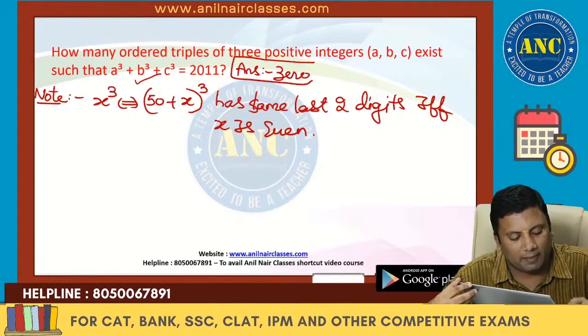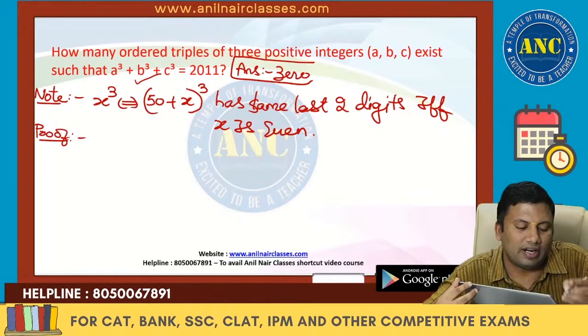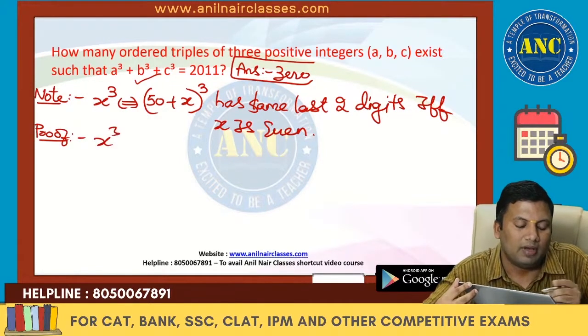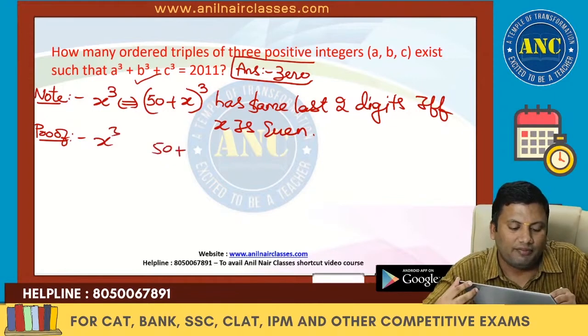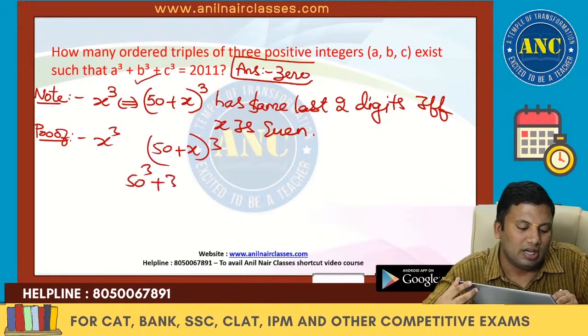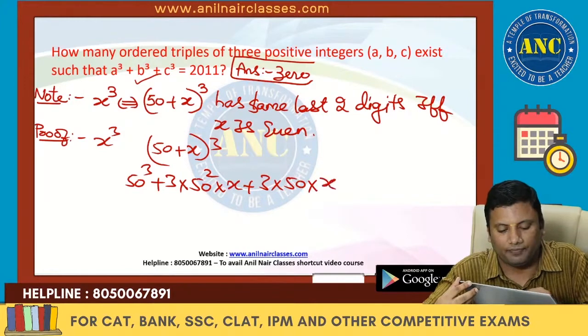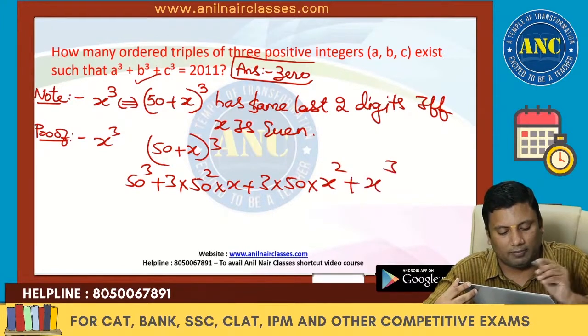Why is it happening? Please see the proof. Once you understand it, then you can solve the problem. Proof: x cube. Next is 50 plus x whole cube. With a as 50 and b as x, it is a cube, next is 3a square b, next is 3ab square, and next is b cube.